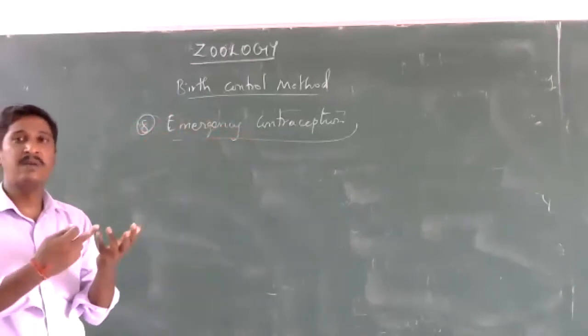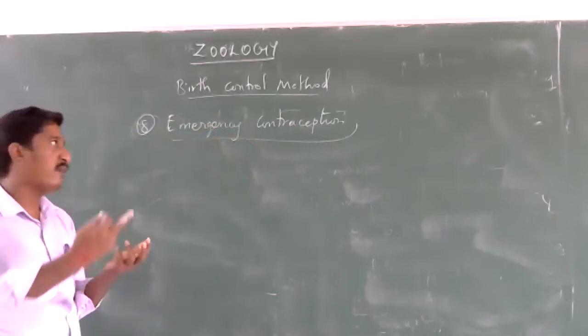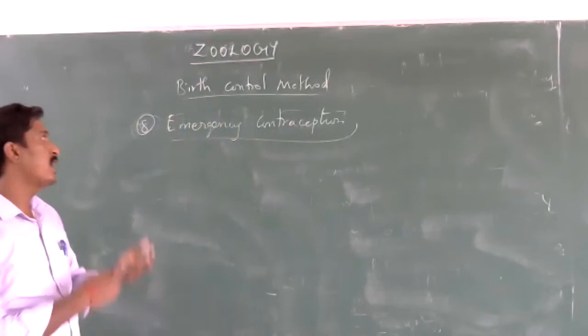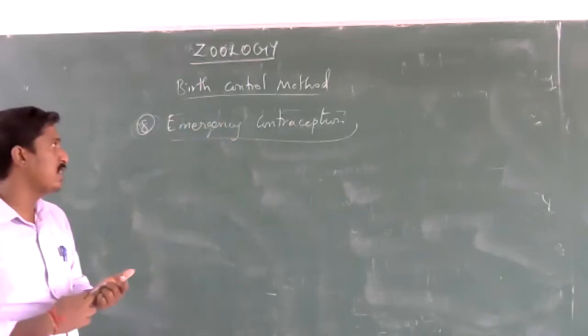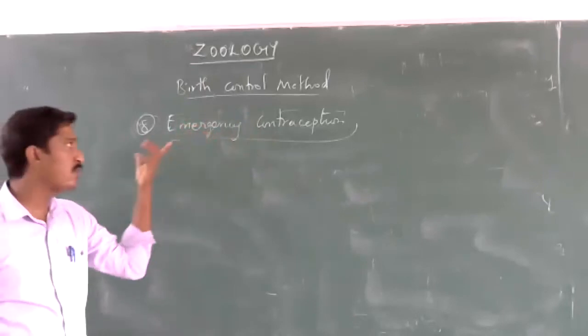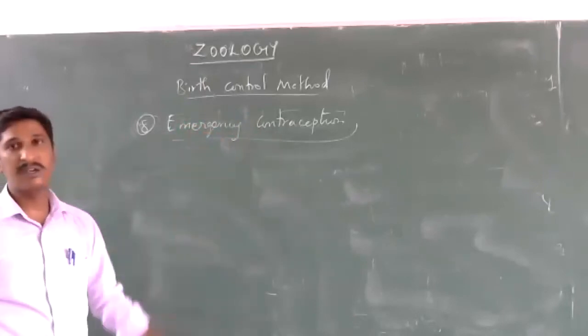When unprotected sex happens, or a pill is missed, and there is a fear of pregnancy after coitus, we use emergency contraception. The solution to this problem is called emergency contraception.